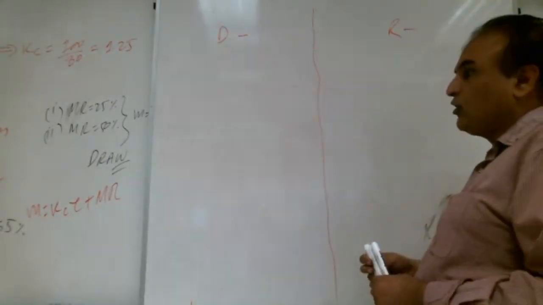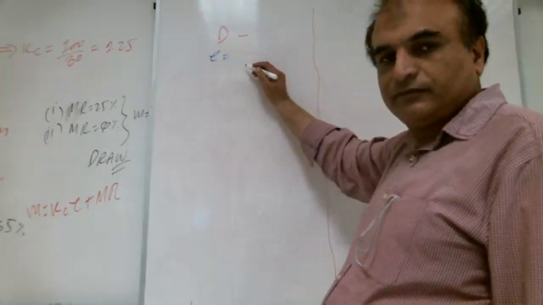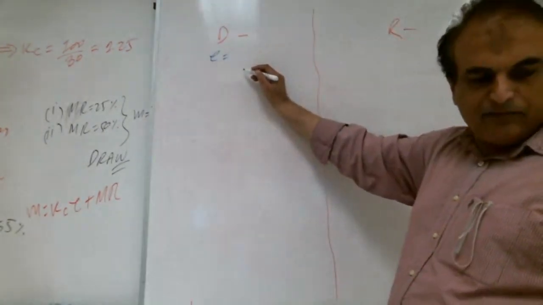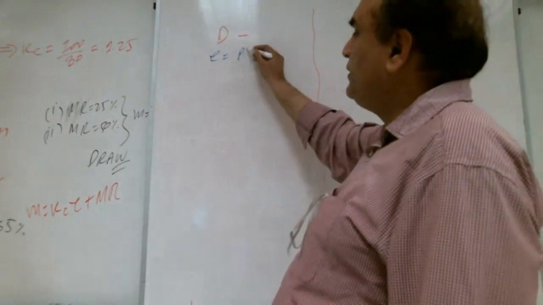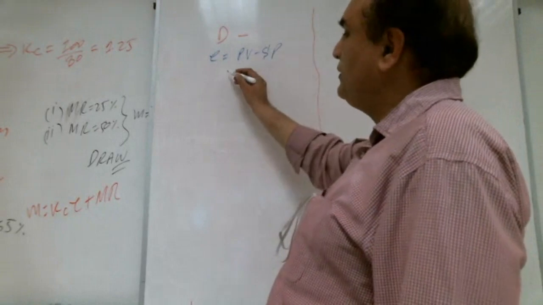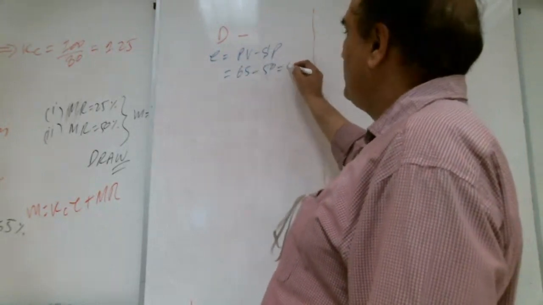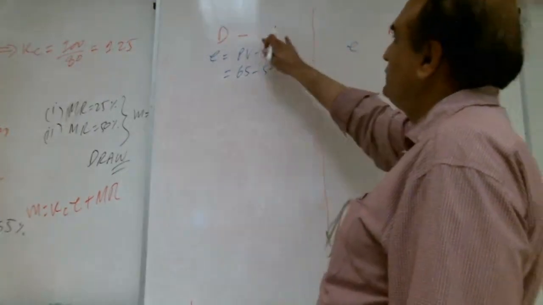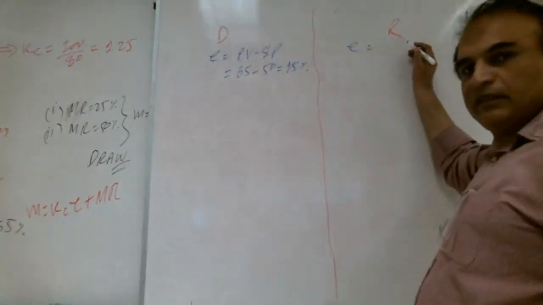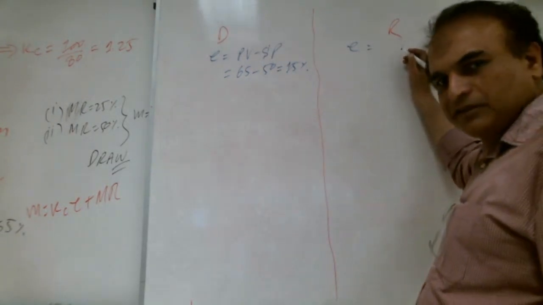Right, Shabab? Okay, for direct, what is the error? What is the error for direct, Shabab? PV minus SP. PV is 65 minus 50. How much? 15%. What is the error for the reverse? SP minus PV. Lots of brothers are saying minus 15.